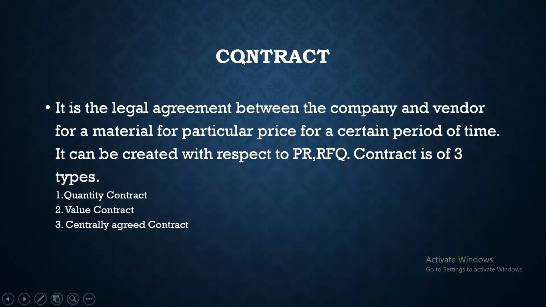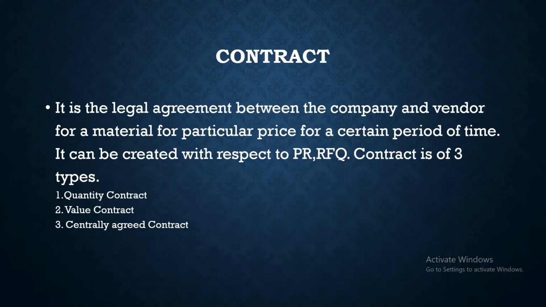If we talk regarding the contract, what is the contract? Contract is a legal agreement between the company and the vendor for a particular material for a particular price for a certain period of time. So in the contract, the company makes the agreement with the vendor to purchase that material for a certain period of time at a particular price, right?